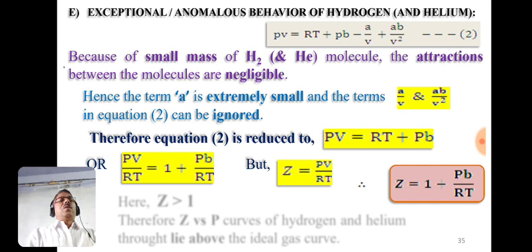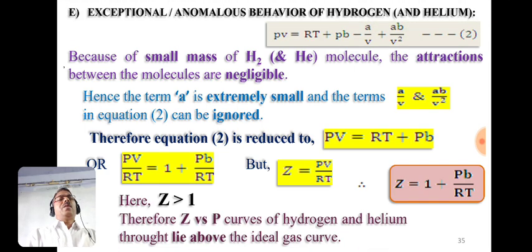So at such condition, the compressibility factor Z has value greater than 1, and therefore Z versus P curves of hydrogen and helium lie above the ideal gas curve continuously. So this is nothing but the anomalous behavior of hydrogen and helium.